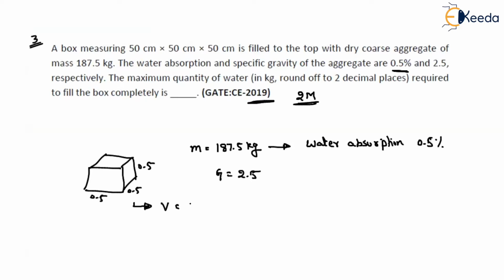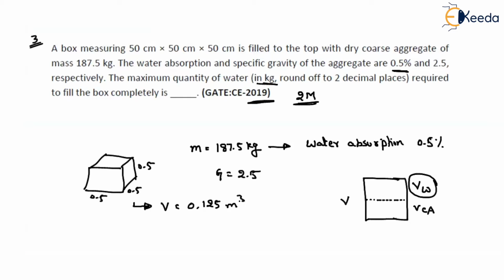Before moving on to that, first let us find out the total volume of the cube. Suppose I represent this in a phase diagram. In the phase diagram, the total volume is V, and here this is the volume occupied by the coarse aggregate, and this is the volume occupied by the water. If you want to find the quantity of water, first we should know how much volume of water is required. So let us first find the total volume: 0.5 into 0.5 into 0.5, which gives 0.125 meter cube.